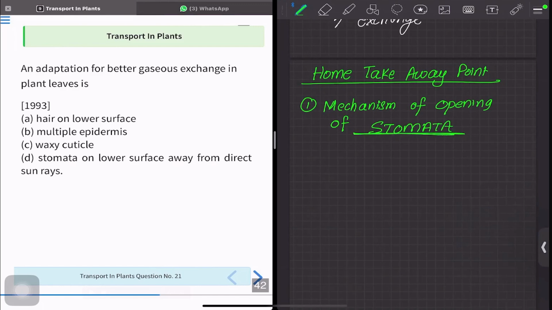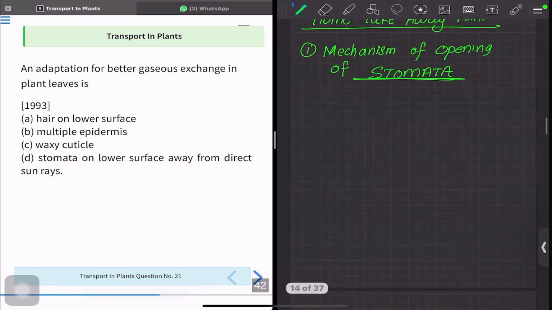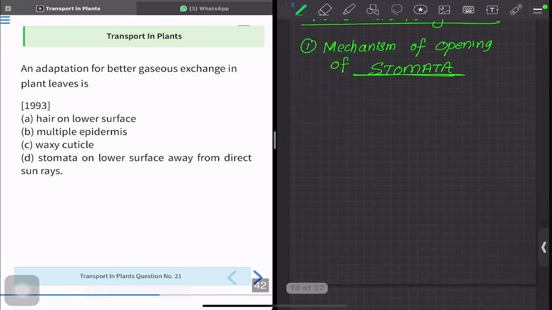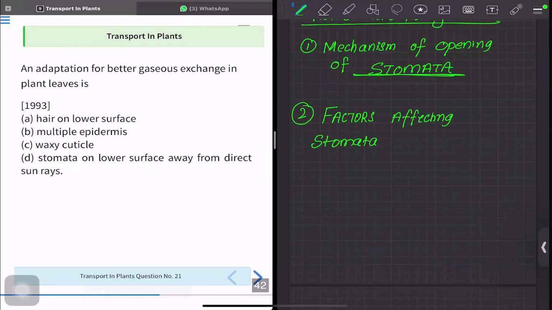This is the concept which has a tendency of giving more questions in the paper. So go through the mechanism of opening of stomata. And second, the factors affecting stomata opening. And ultimately, factors related to transpiration rate.